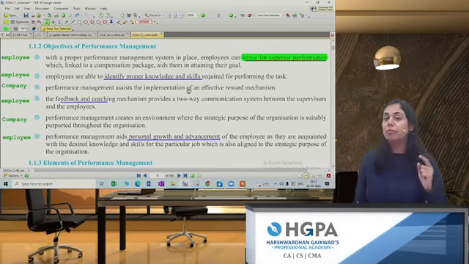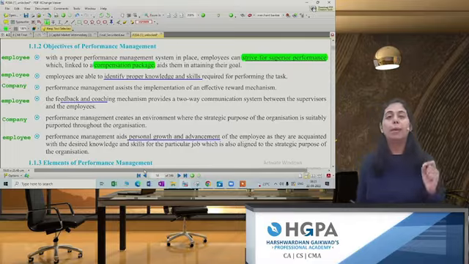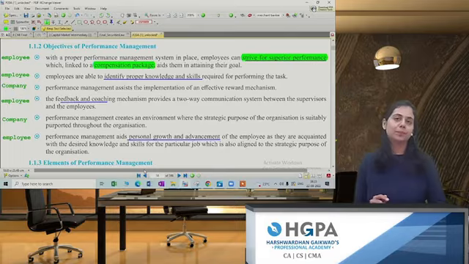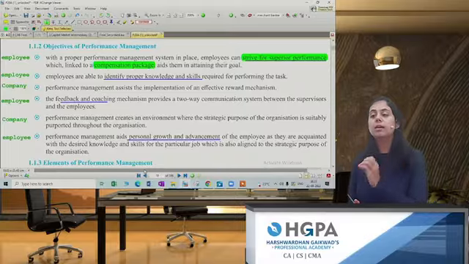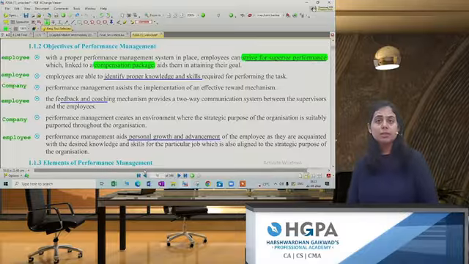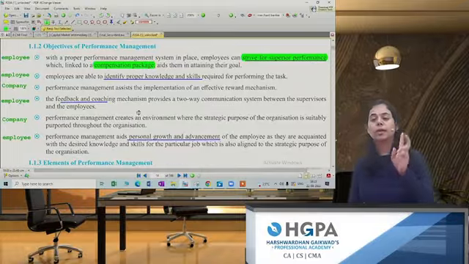And when he performs well, definitely he has to be compensated with a good package, that is your salary. So what is the objective of performance management? It is to make your employee capable enough and happy enough to work in a company. So the first point here, what is the objective? Here a person is able to strive for higher performance because he will be paid well. Second,